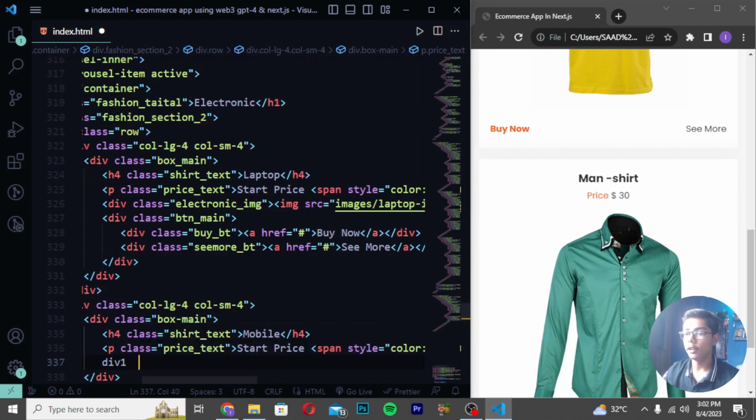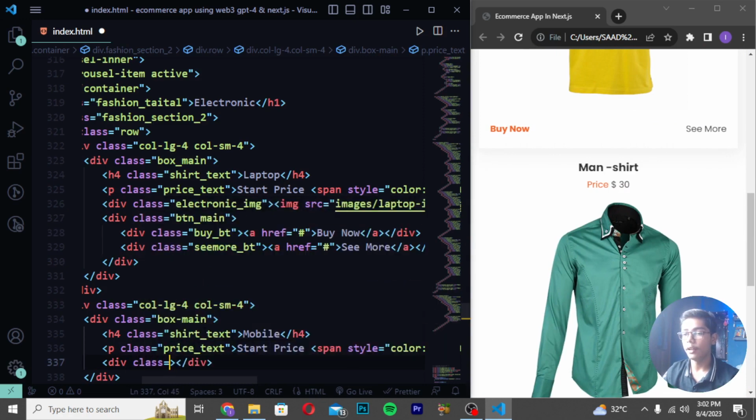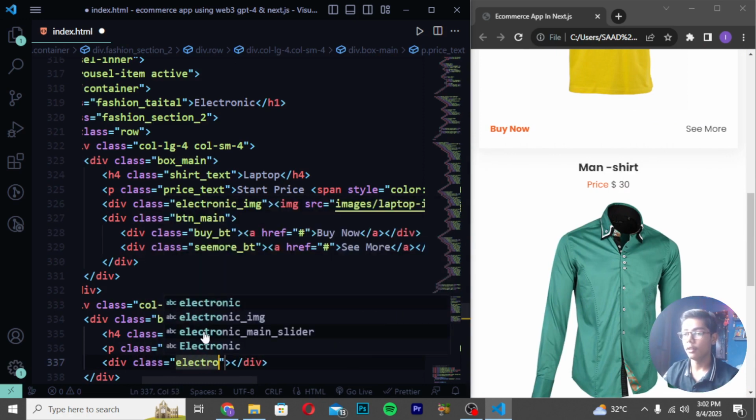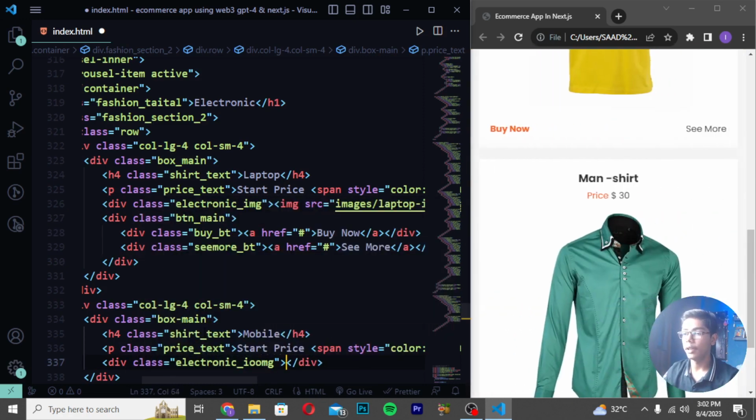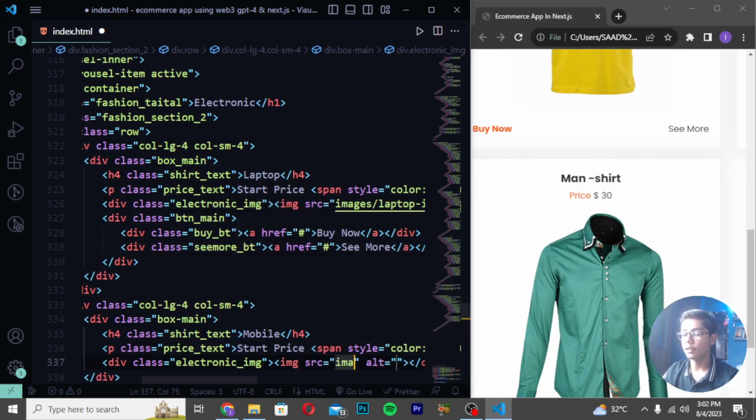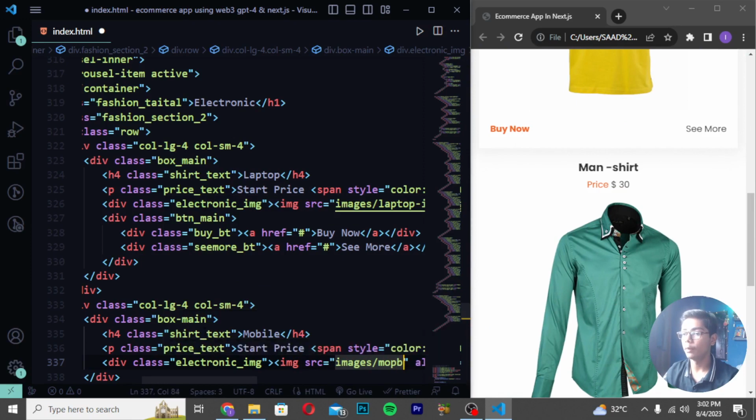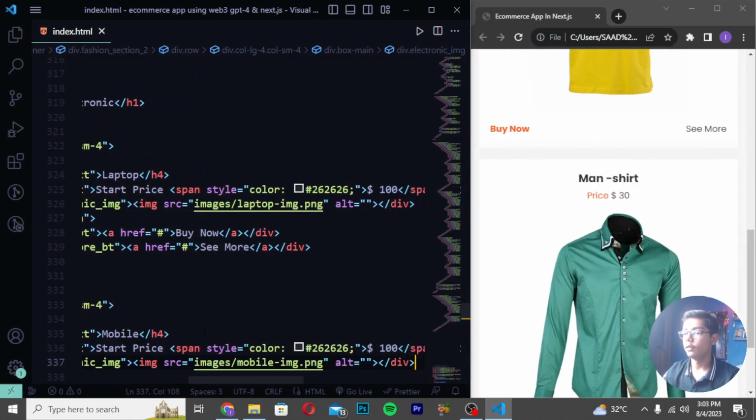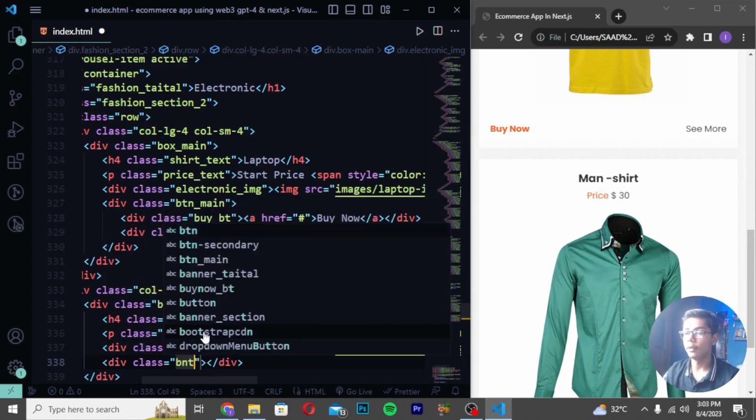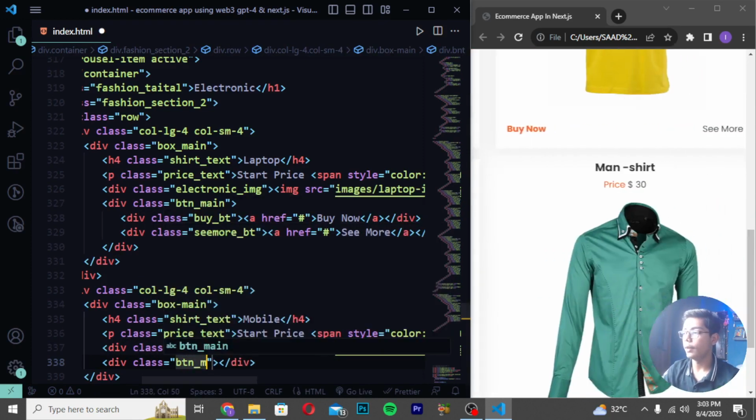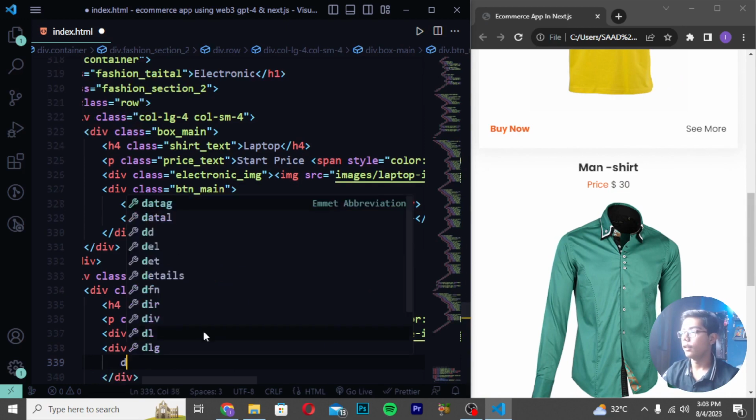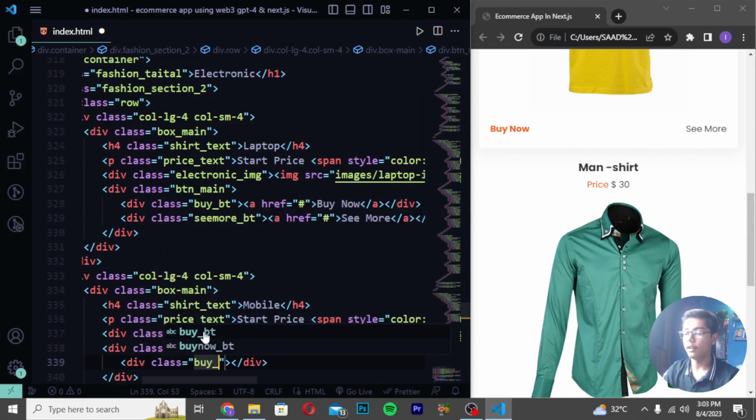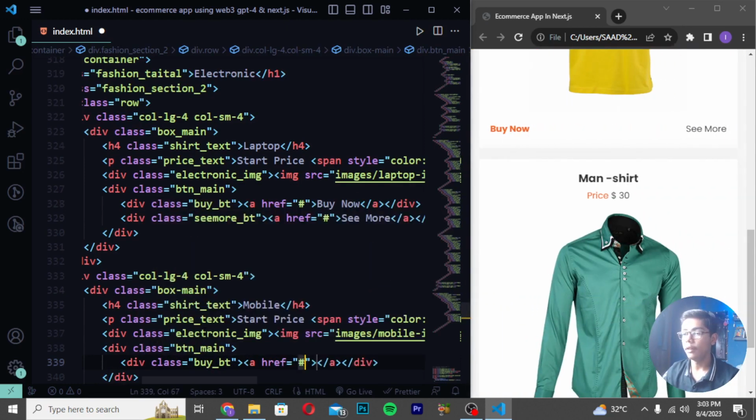Then you have to write here div class. So here I will be now writing div class electronic, and then I will be writing here image. And after writing this, you have to create image tag images slash, and I will be writing it as mobile image.png, save it. And then you have to now just move down and create another btn here, and then I will be writing it as btn main. And right here div class by underscore bt. And here I will be now just doing one thing.